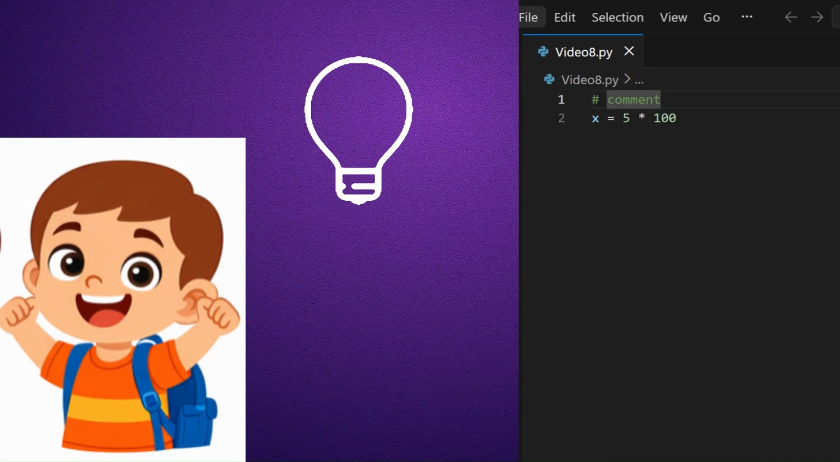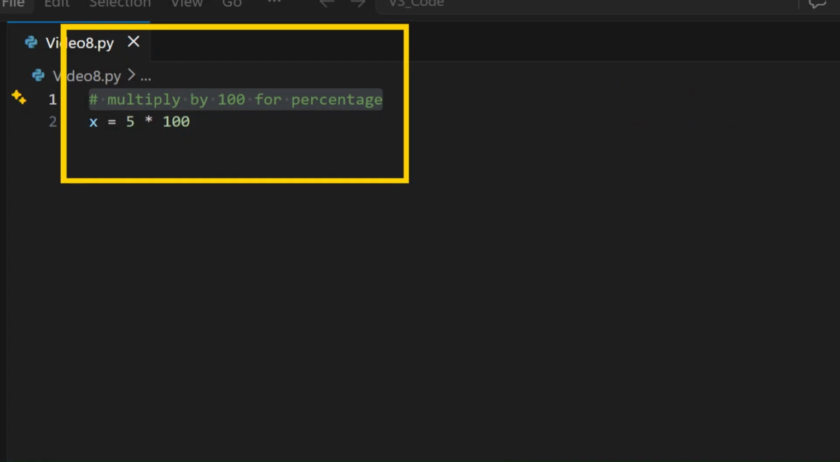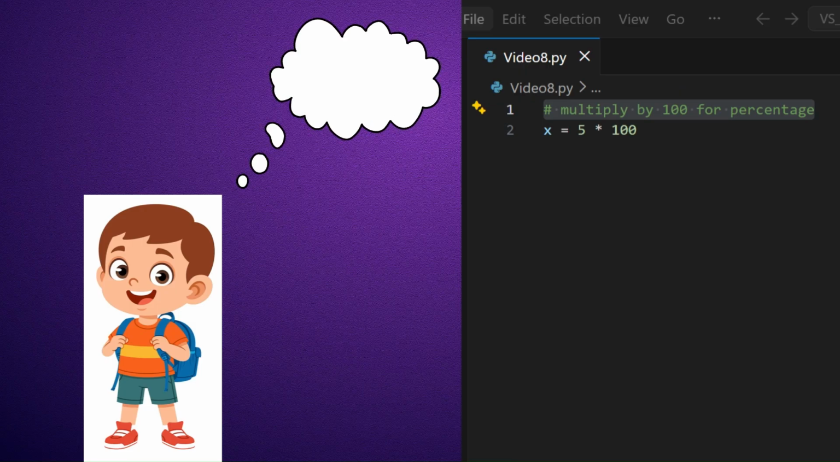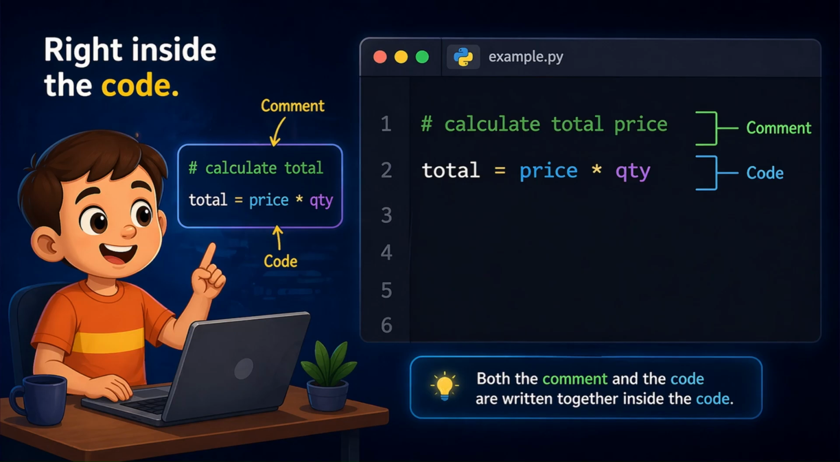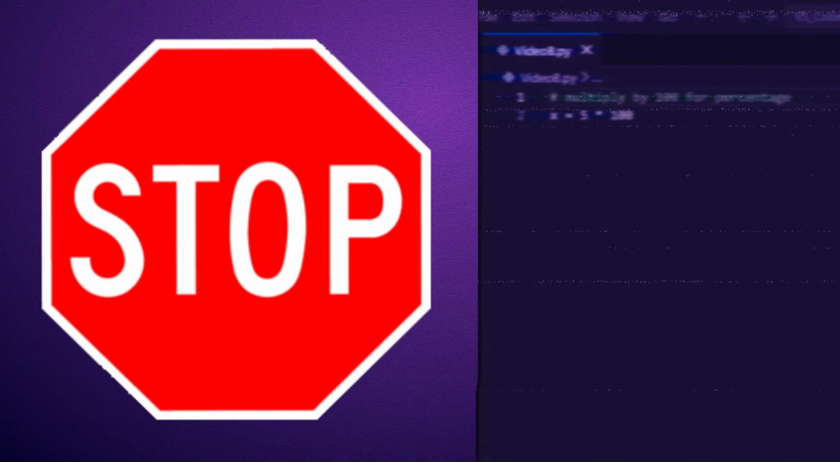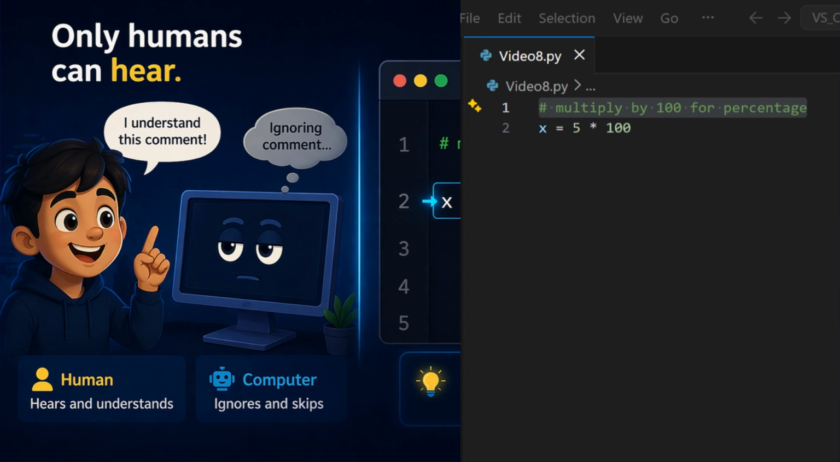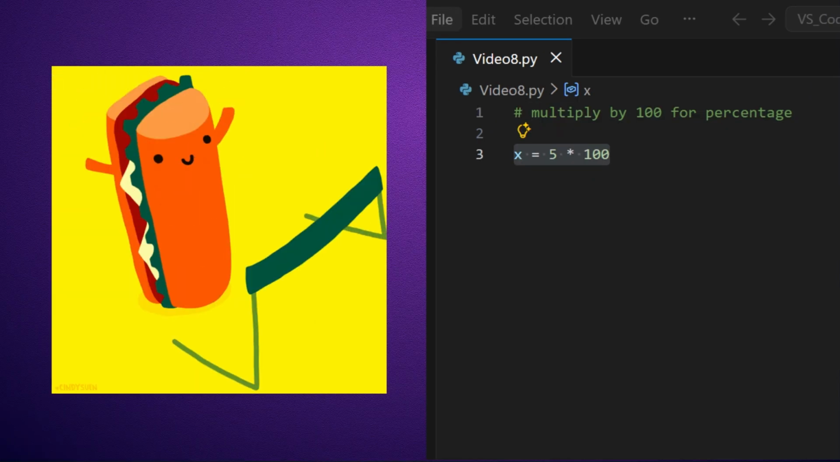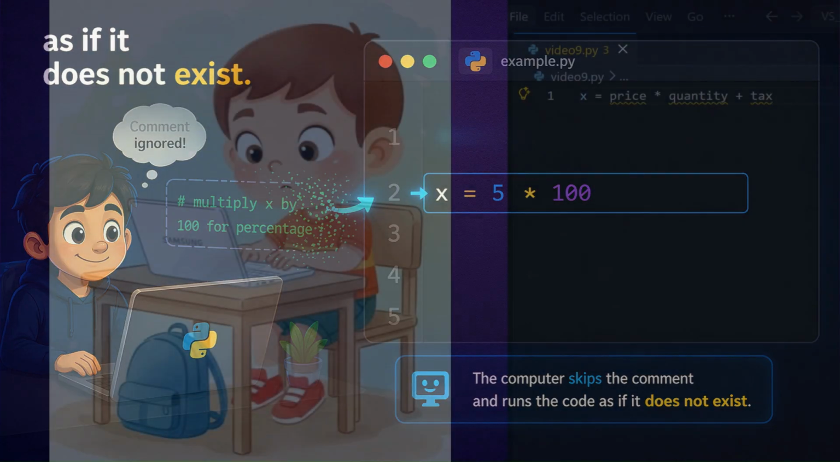It's called a comment. By using a simple symbol, the hash, Alex can talk to himself or to other coders right inside the code. When Python sees the hash symbol, it stops reading that line. It's a secret whisper that only humans can hear. The computer simply skips over it as if it isn't there.